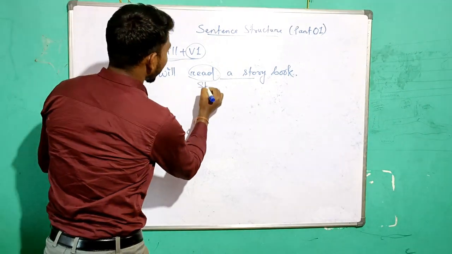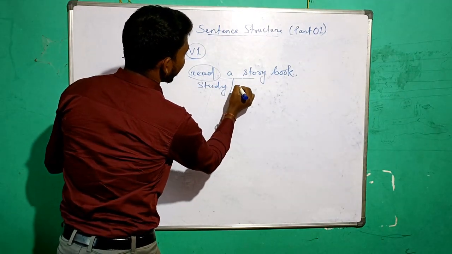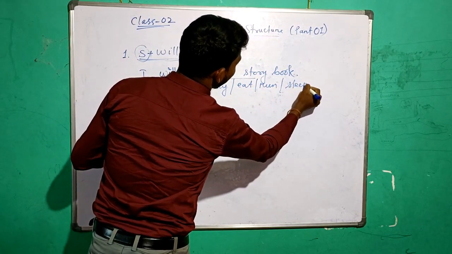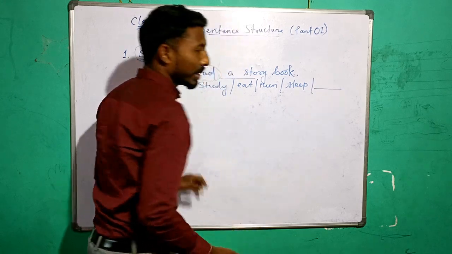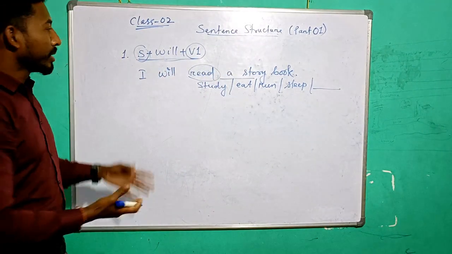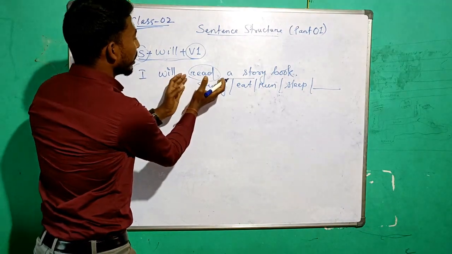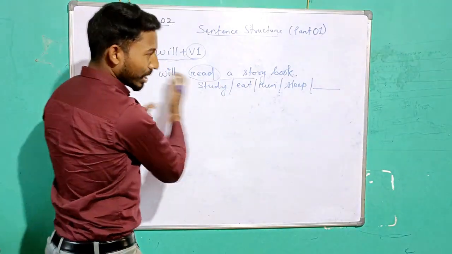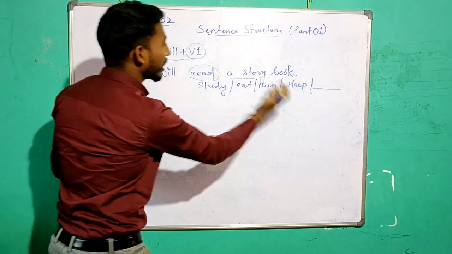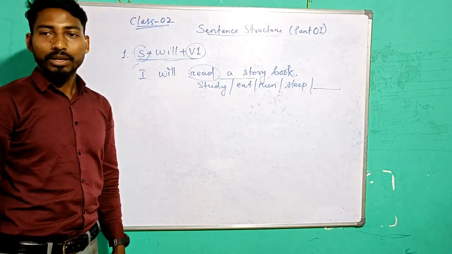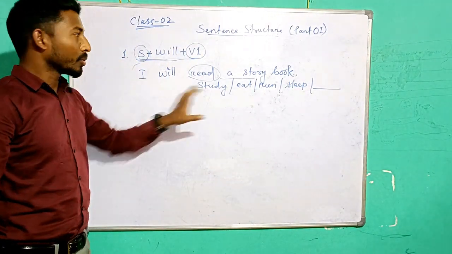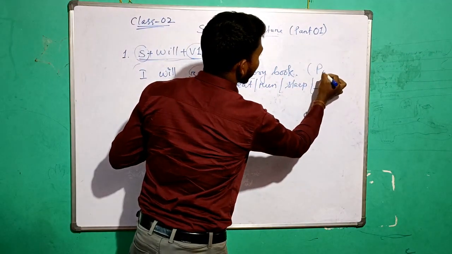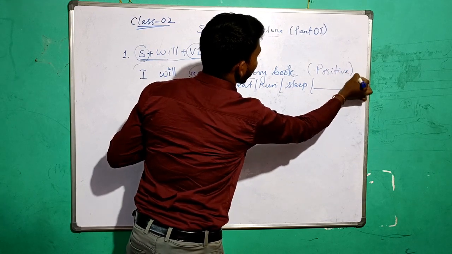You can use study, eat, run, sleep, and many more things, and it will continue in this way. Just you have to change. I will read a story book, I will study hard, I will eat rice, I will run fast, I will sleep early. So this is the way through which you can learn English. This is the positive sentence, isn't it?